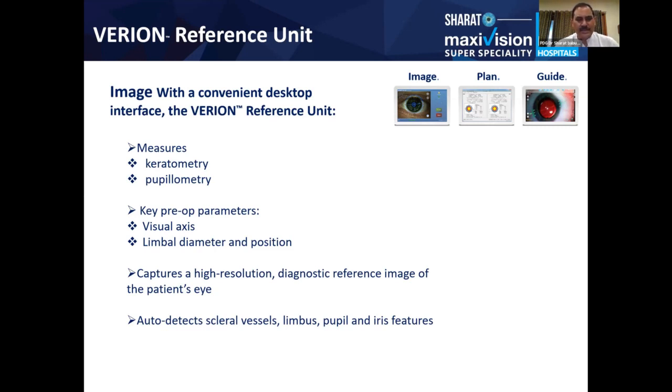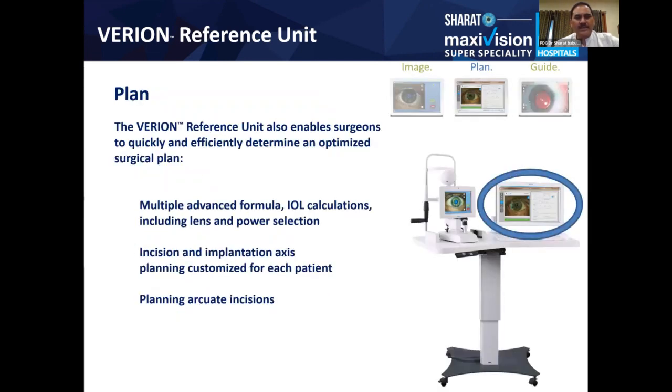And then it takes the white-to-white measurement also, and calculates the center of the pupil also. So accordingly, you can place your IOL. It has two options: either the center of the pupil or the visual axis. You can select one of them and accordingly implant the IOL.